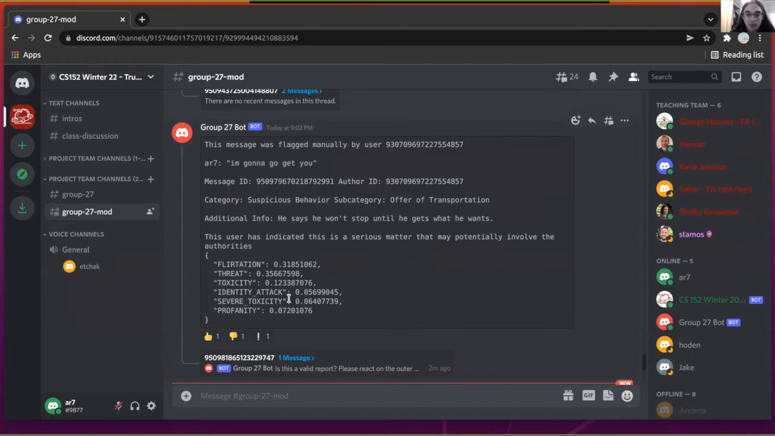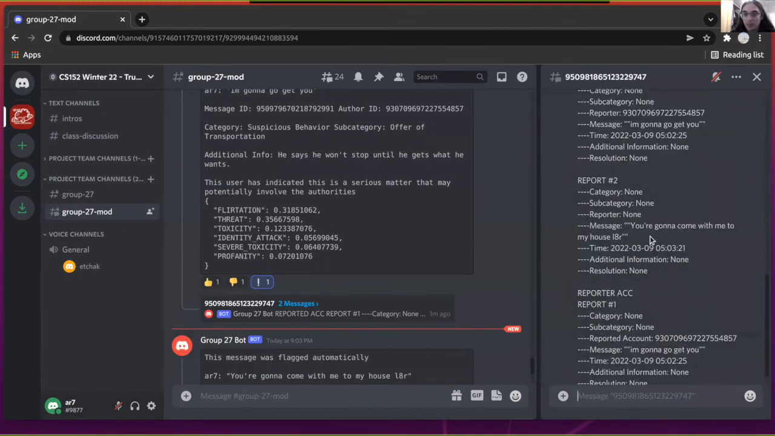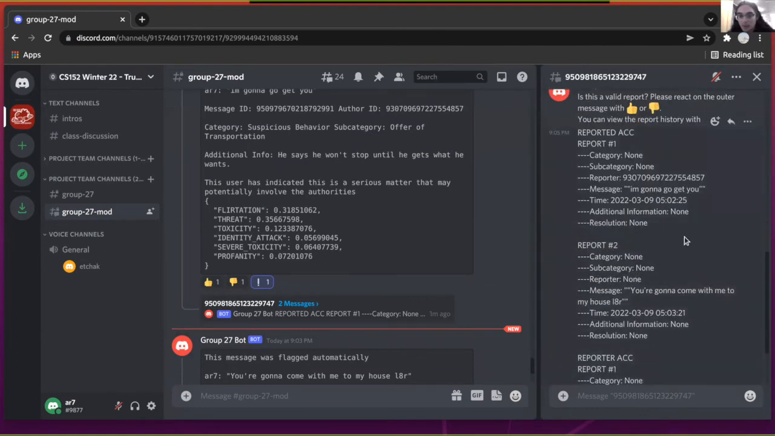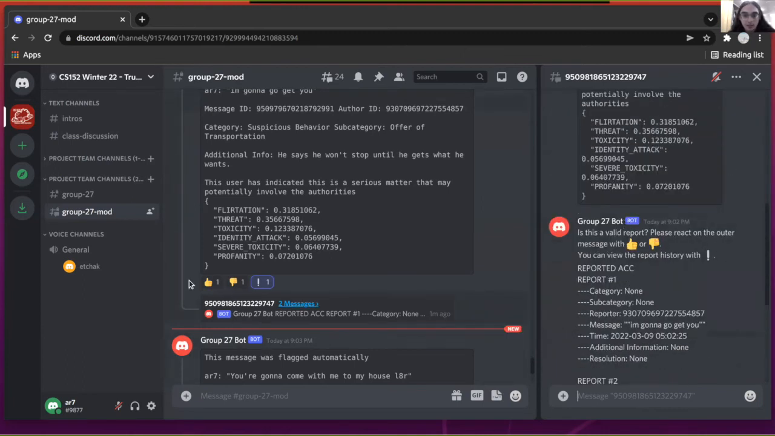If we interact with this message right here, we can click the exclamation point as indicated by the bot and see a reporting history of the user. We can see that the reported account has 2 reports, and we see that the reporter has reported this message. This might allow the moderator to try and stop fake reports or stop repeat offenders from further abusing the system. We can also react with a thumbs up or thumbs down to mark it as a valid report.